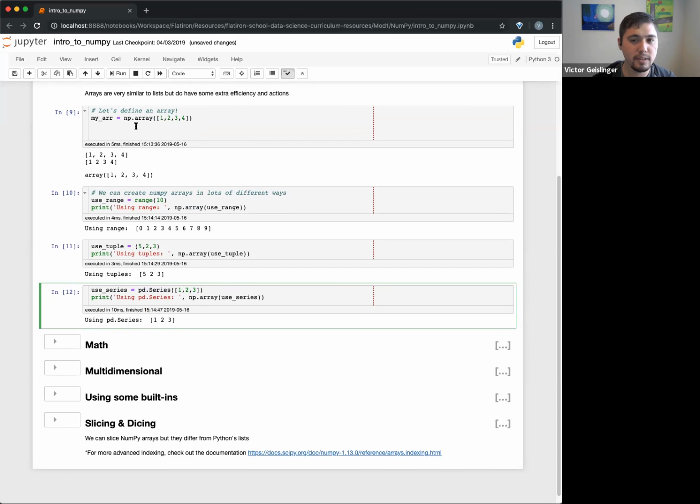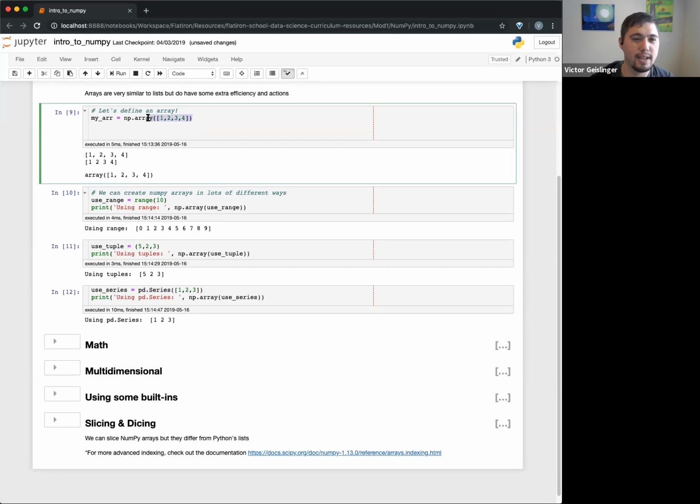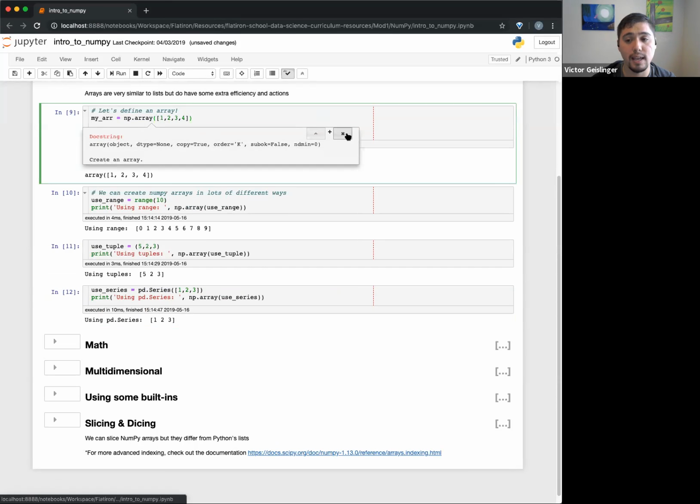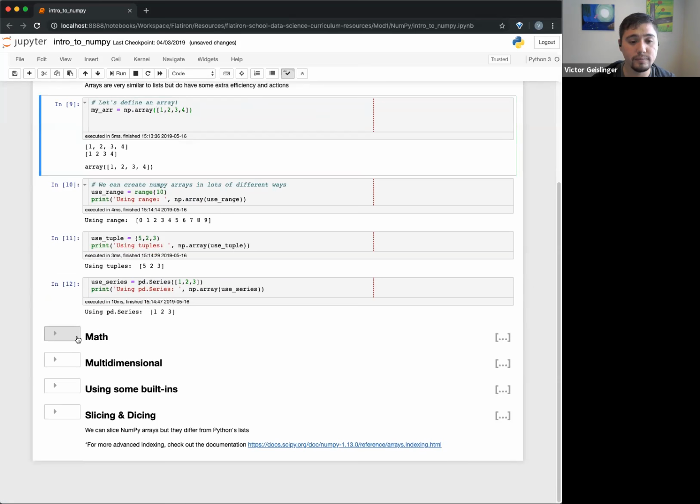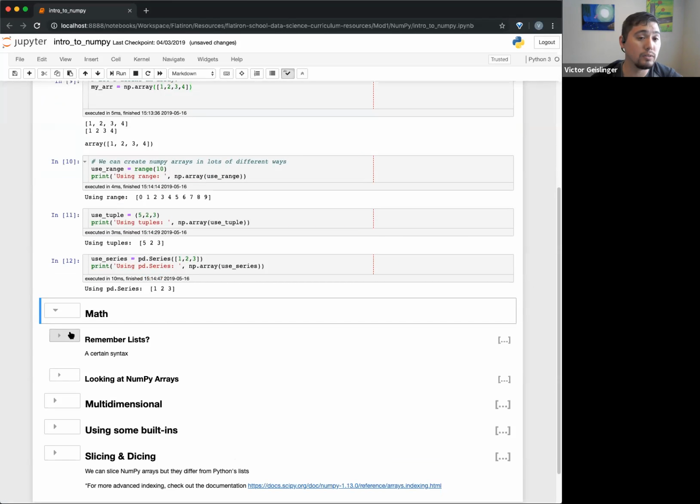Any questions about implementing this first part? This should be pretty slow, starting off. If you pass in something that's list-like, you'll see that in the documentation. If it's list-like, you can pass it into this array part right here, and it'll create a NumPy array.